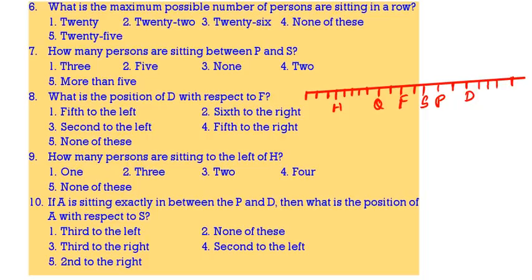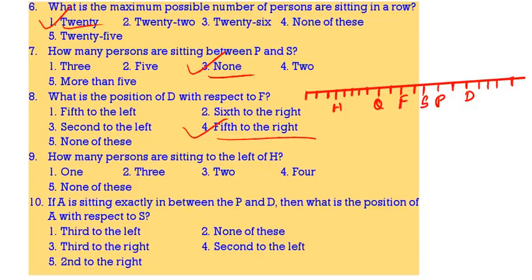What is the maximum number of people sitting in the row? So count this 1, 2, 3, up to 20. 20 persons are there. Then how many persons are there between P and S? None. What is the position of D with respect to F? 1, 2, 3, 4, 5. Fifth to the right is the correct answer.